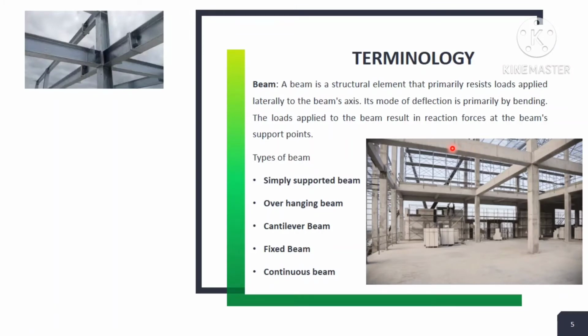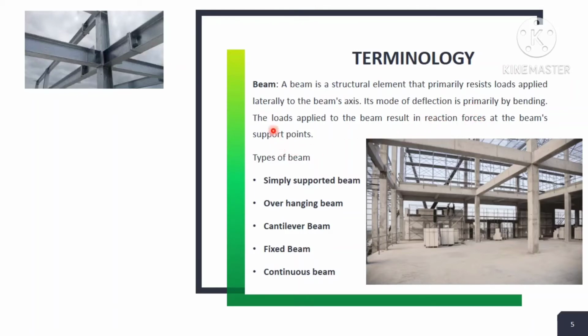The beam is the structural element that primarily resists load. Whatever load is applied on the beam acts transverse to the beam axis, and its mode of deflection is primarily bending.